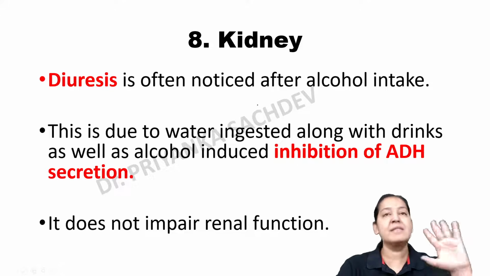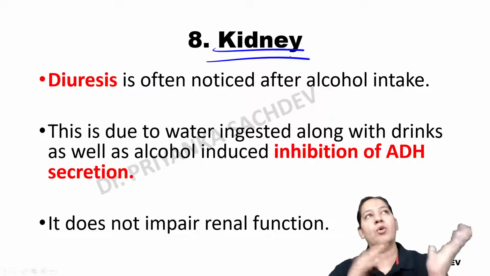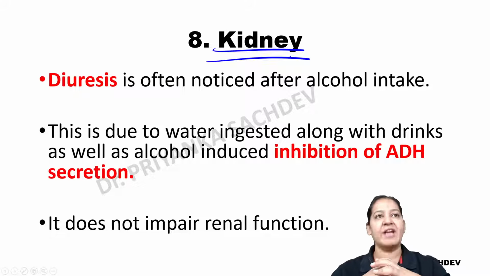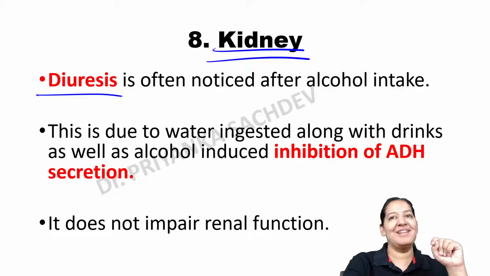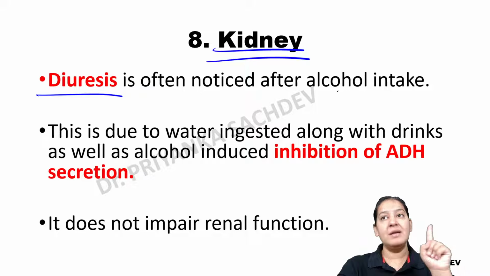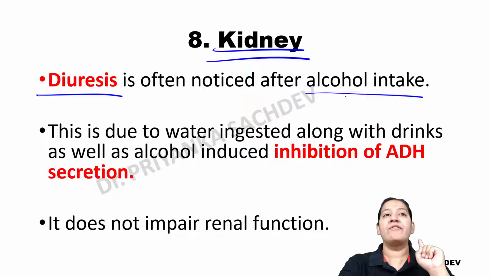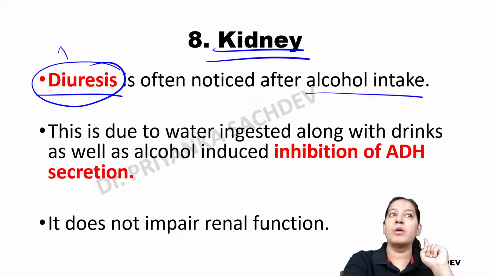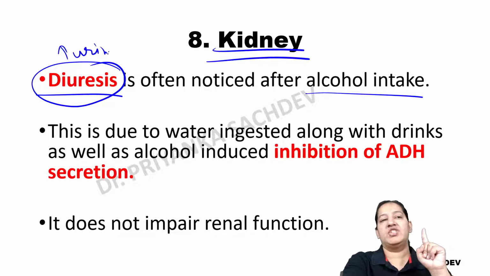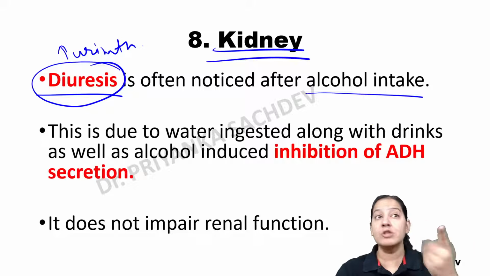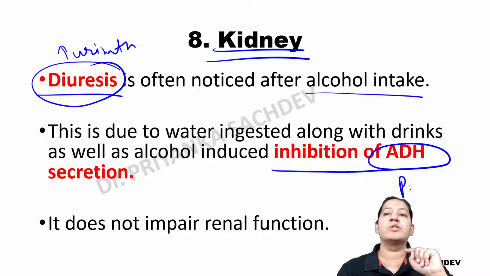The next is the kidney. What is the action of alcohol on the kidney? Can anyone tell me? It is diuresis. When a person drinks alcohol, after that he has more urination. That is known as diuresis. What is the reason? Alcohol causes inhibition of ADH secretion in the posterior pituitary.